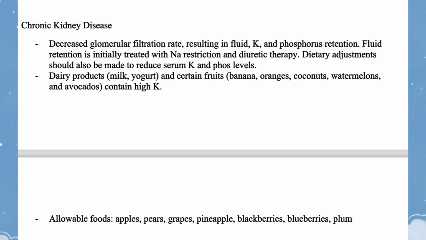Chronic kidney disease: decreased glomerular filtration rate, resulting in fluid, K, and phosphorus retention. Fluid retention is initially treated with fluid restriction and diuretic therapy. Dietary adjustments should also be made to reduce serum K and phos levels. Dairy products, milk, yogurt, and certain fruits, bananas, oranges, coconuts, watermelons, and avocados contain high K. Allowable foods: apples, pears, grapes, pineapple, blackberries, blueberries, plum.